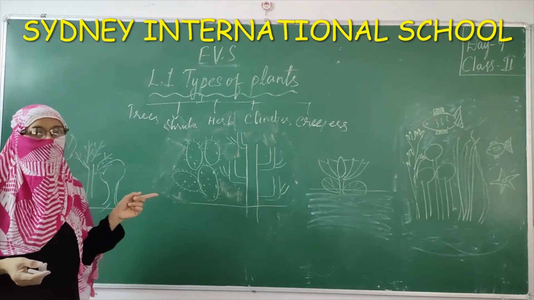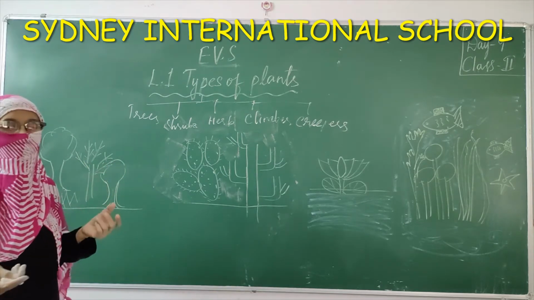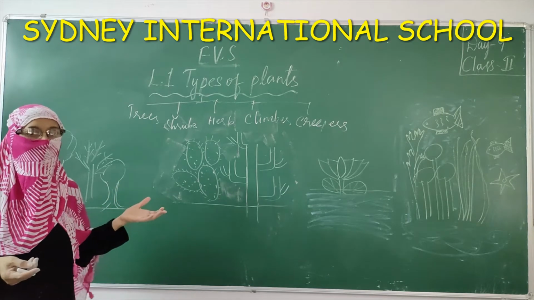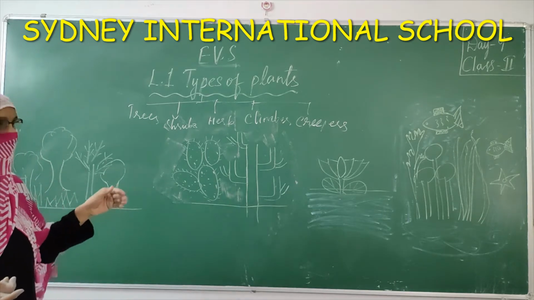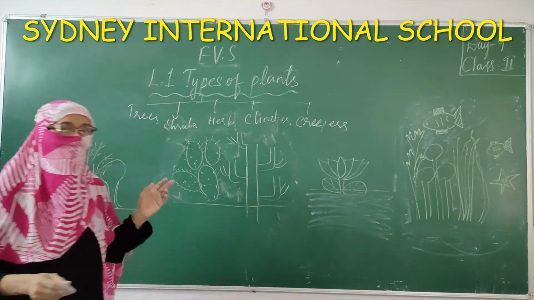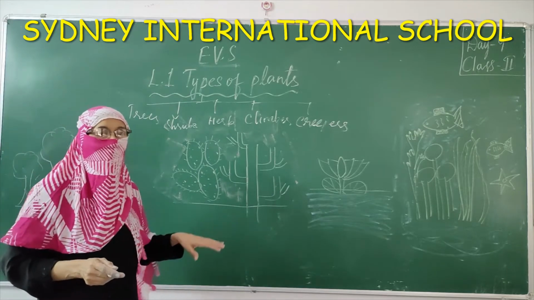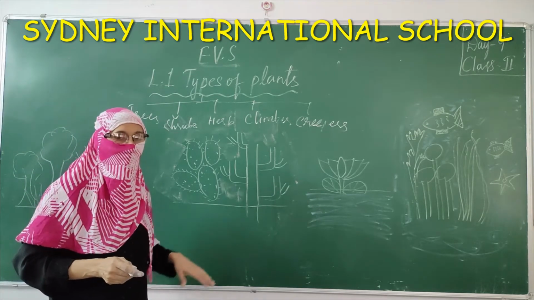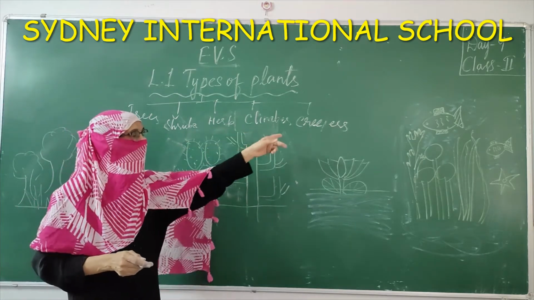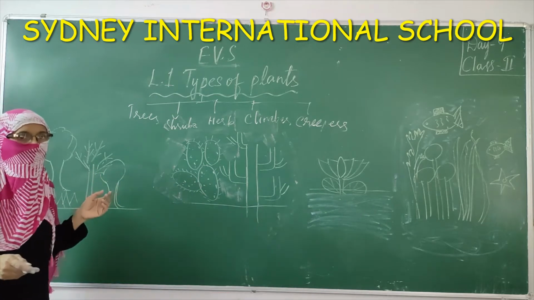Now coming to climbers. Climbers need a support. Climbers are weak plants. They cannot stand by their own. They need support. So either they take the support of some other tree or wall or stick. So that is why we call them as climbers. Creepers too have a weak stem. What they do? They spread along the ground. Example of climber, you can take grapevine. Example of creeper, you can take watermelon or pumpkin.